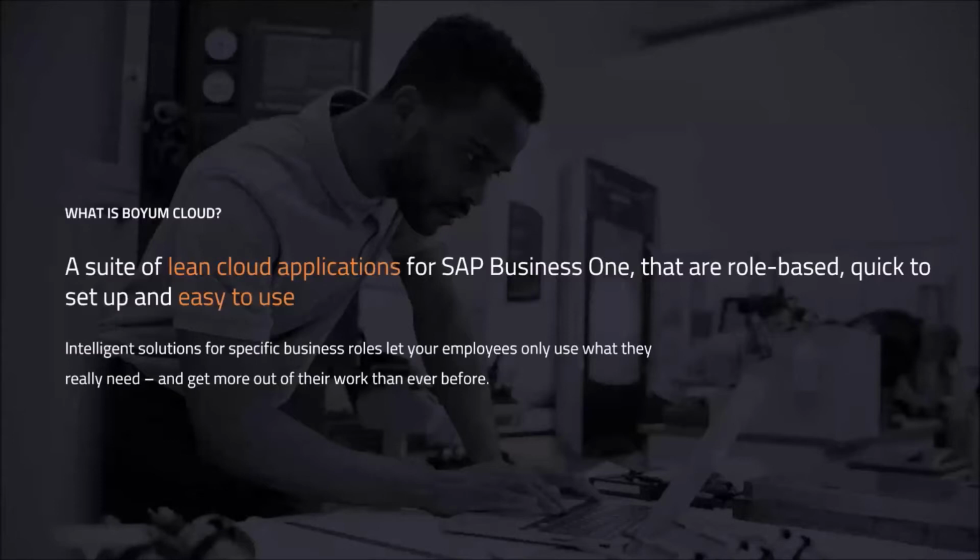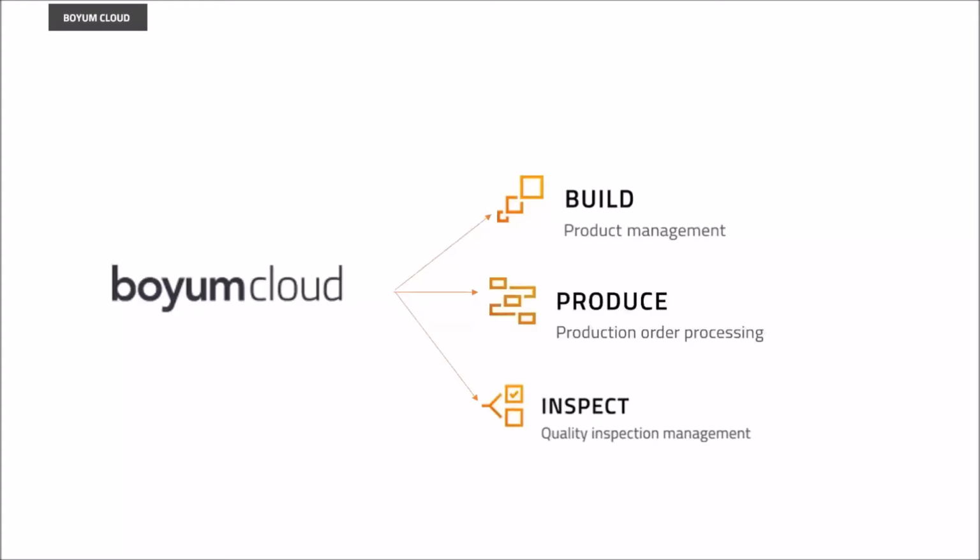We also have other products for the cloud platform, which is Build, for product management. We have Produce, which is basically terminals for your SAP Business One. And then we have Inspect, and we are going to talk about Inspect today.